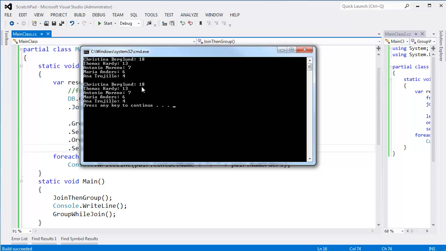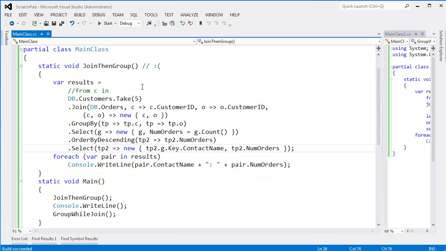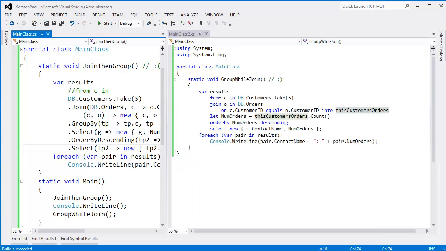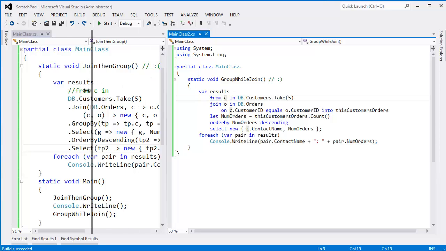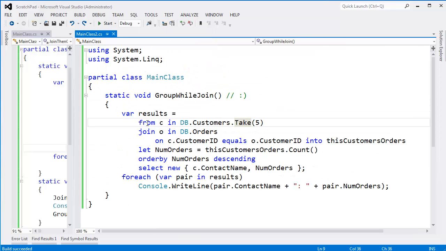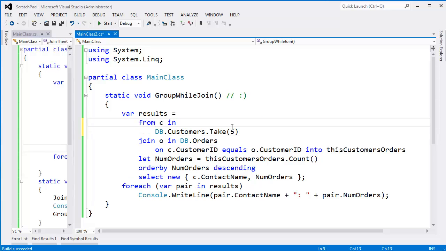Okay, let's go do the other query. Let's translate the other query, and hopefully through that process you'll see why we get C. We maintain C's scope. We lose O, and we also don't have the group by. So hopefully this will be shorter. The from introduces a variable here. In fact, let me get this. It's hard for me to read, so it's probably hard for you to read. From introduces the variable C into our source, so we'll comment this out.